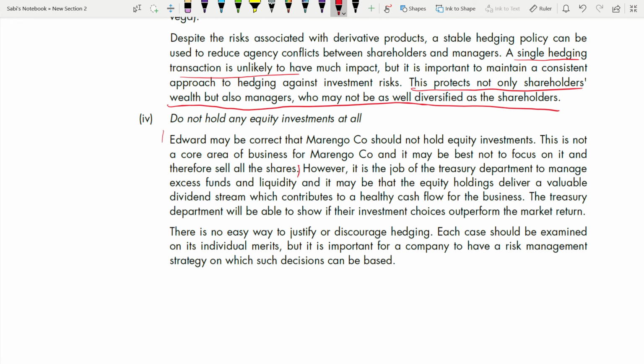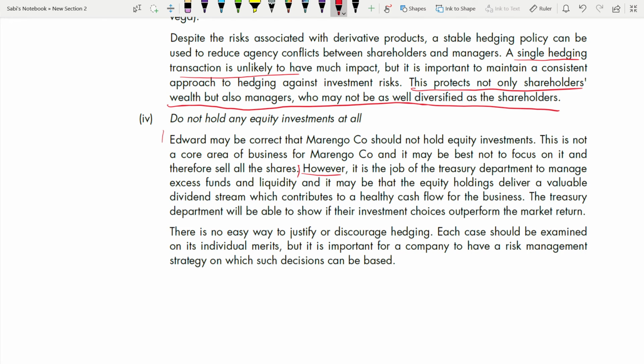But they're also giving a disadvantage. Whenever you come from advantage to disadvantage, you need to put connecting words. However, right? It is the job of the Treasury Department to manage excess funds and liquidity, and it may be that the equity holdings deliver a valuable dividend stream, which contributes to a healthy cash flow of the business. Maybe because of the equity holding, you are getting a dividend, right? A valuable dividend. Because of that, what happens is cash inflow. It is helping your company, helping your business. You are getting a healthy cash flow.